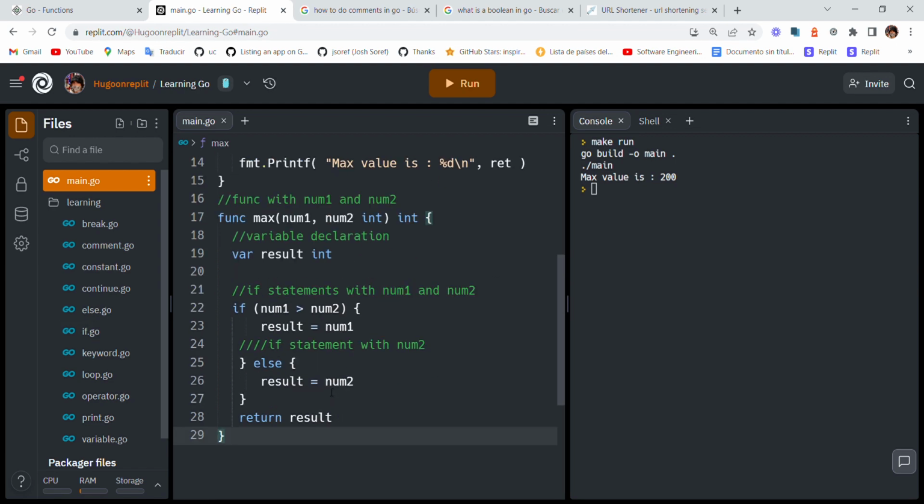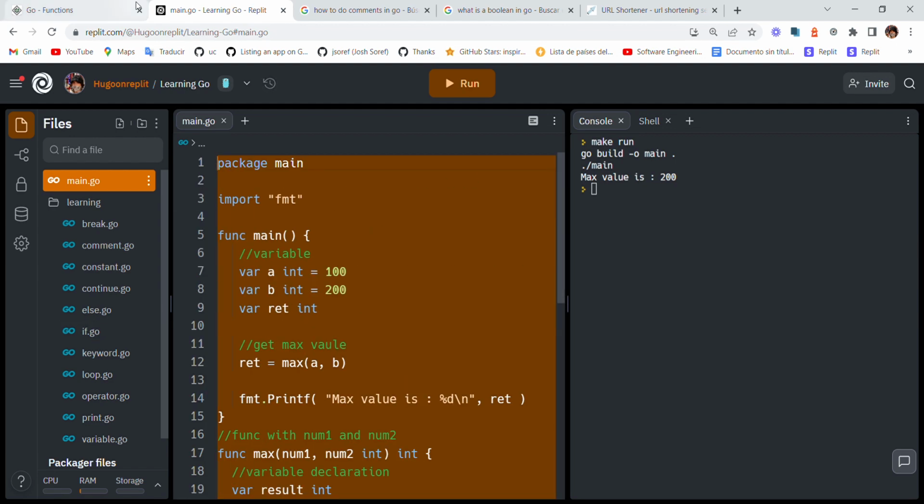Okay, and these are functions. So I'm actually thinking this tutorial is going really well.